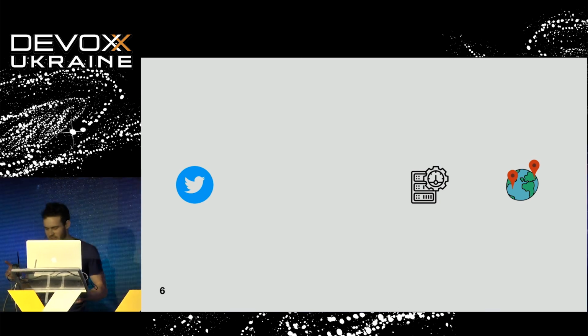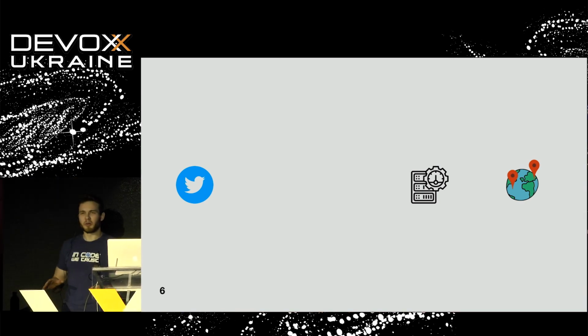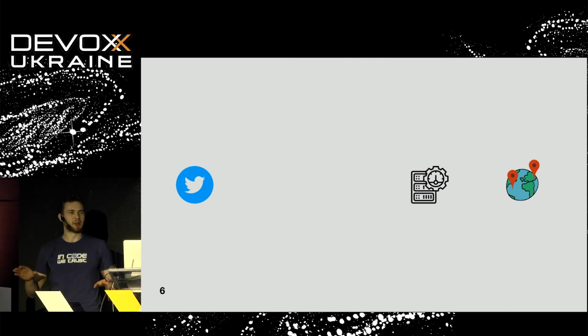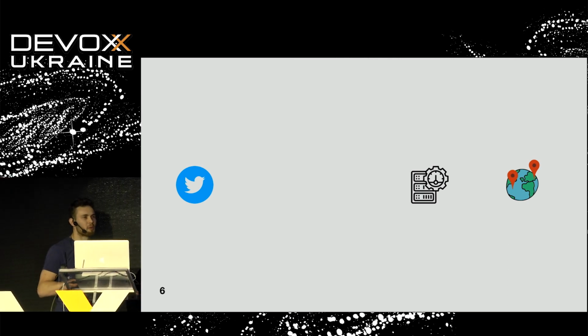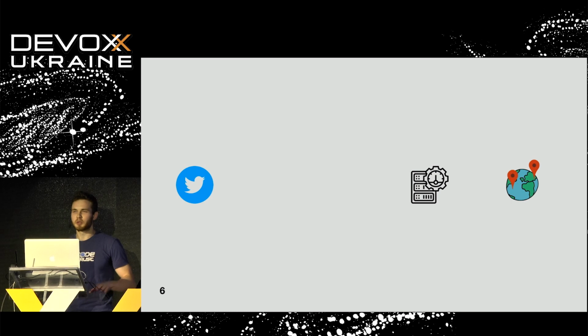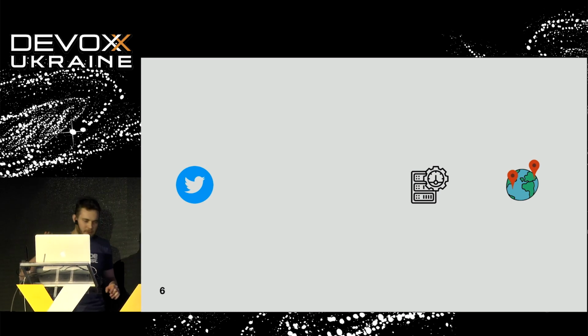One more point is that the internet at the venue is really bad, as usual. So everything could happen. We hope that our demo will work because we need to connect to Twitter, but anything could happen, so be prepared.